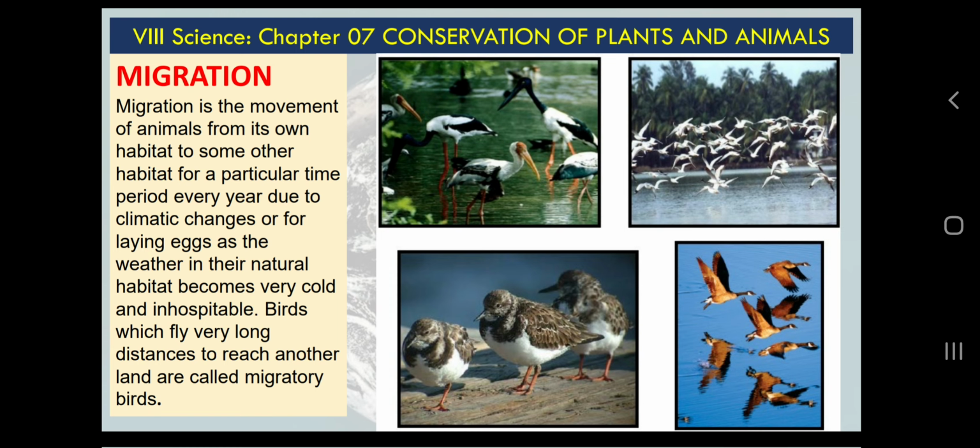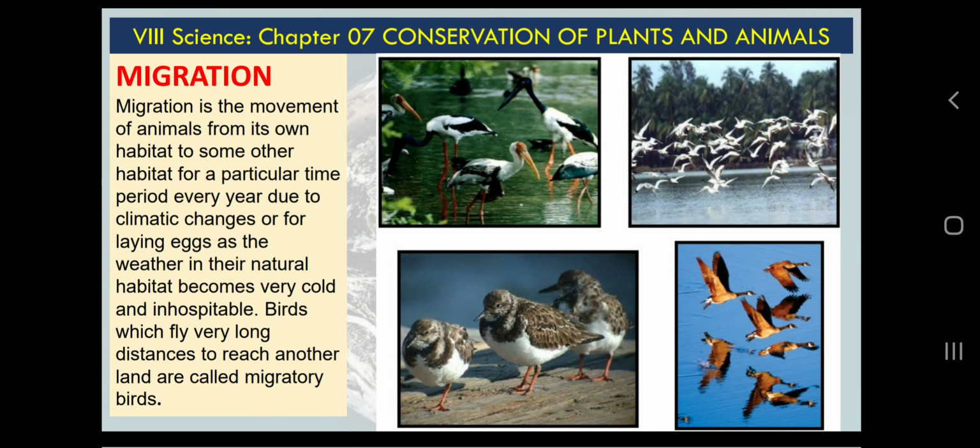See, if any creature is at any place, and if the environmental conditions are not favorable, it will shift to the place where environmental conditions are favorable. For example, if some birds are in one place where it is very hot and they cannot tolerate that summer, they will move to places which are colder. Again the opposite: if some birds are feeling uncomfortable in very cold winter situations, they will move from those places to other places which are not colder, which are warmer.